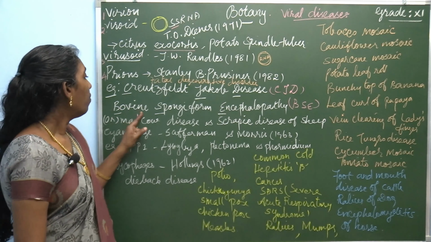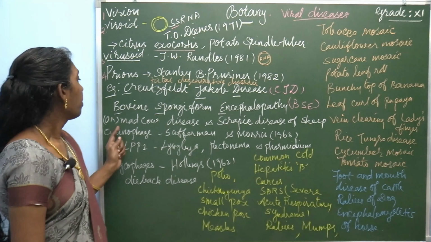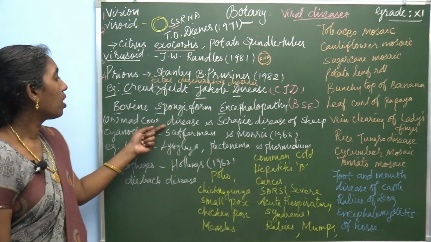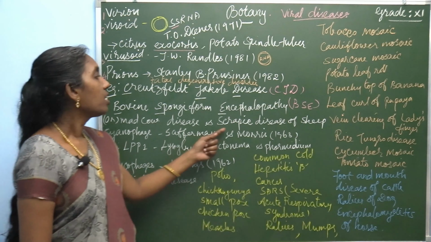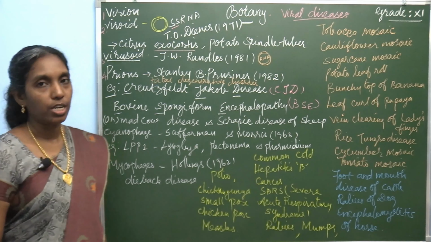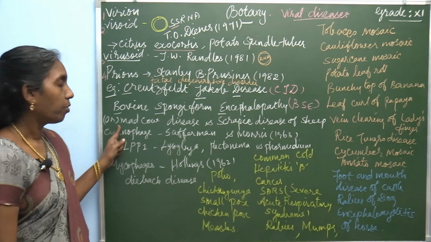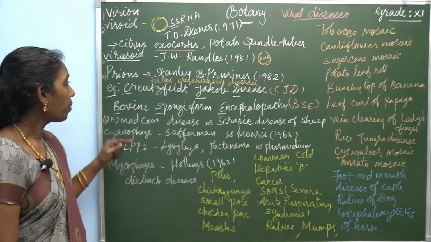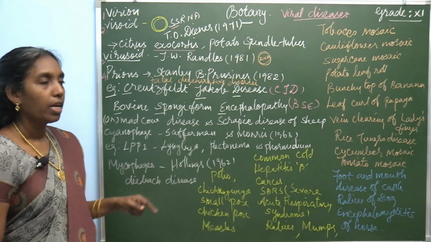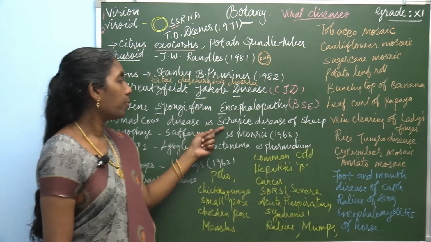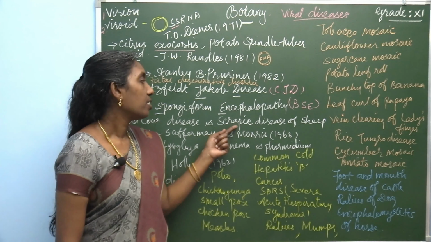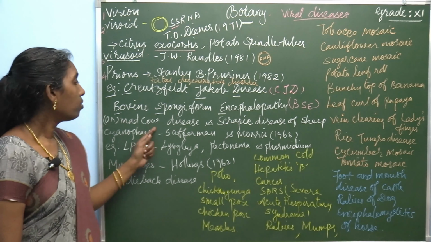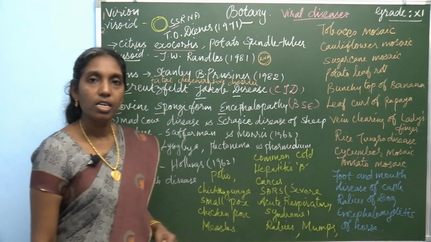Commonly these diseases are known as mad cow disease and scrapie disease of sheep. In the cow it produces mad cow disease. So this disease is commonly called mad cow disease. In the sheep it produces scrapie disease of sheep. Mad cow disease, scrapie disease of sheep.